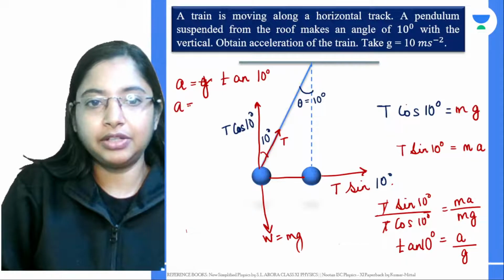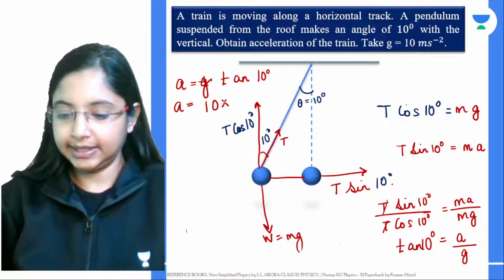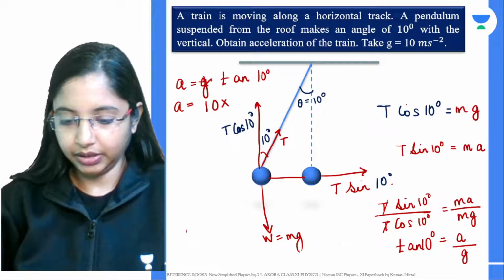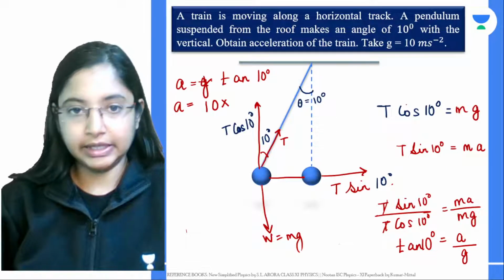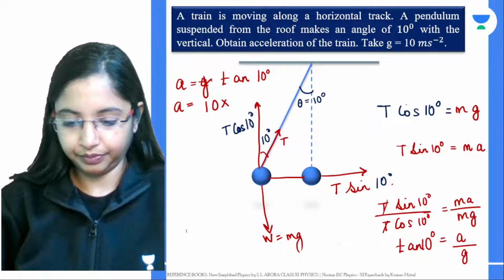Acceleration due to gravity from the question is given as 10. Now what is tan 10 degrees? Okay, if you take tan 10, let me quickly get the value.